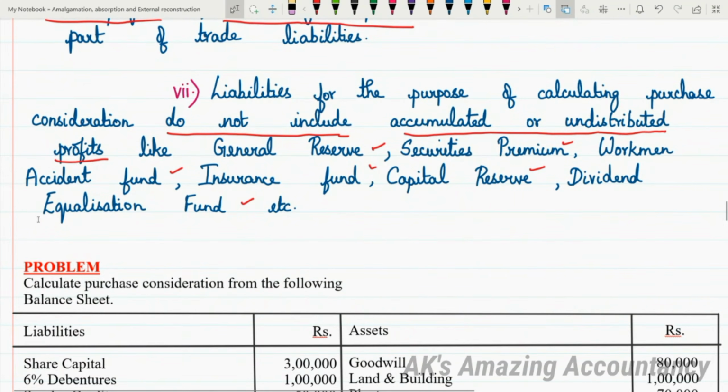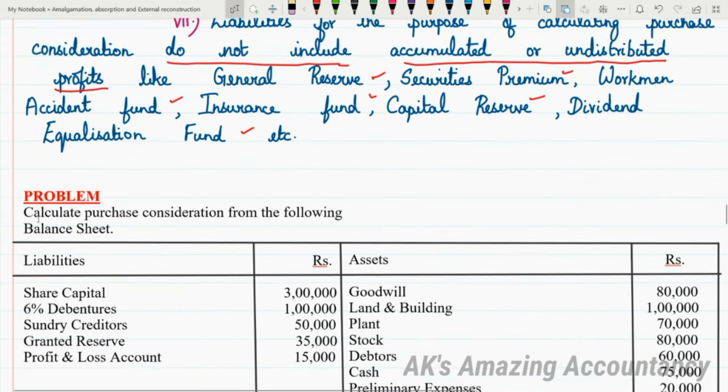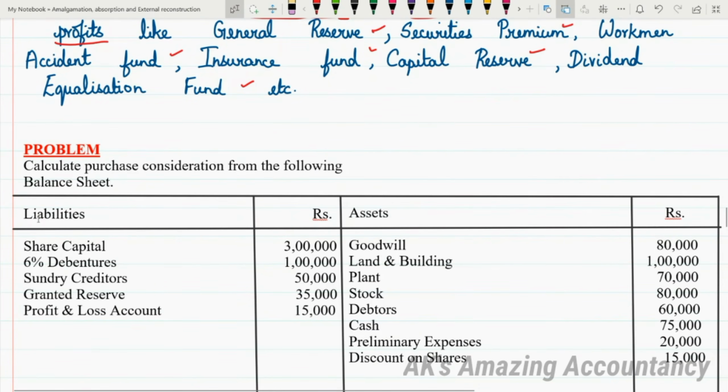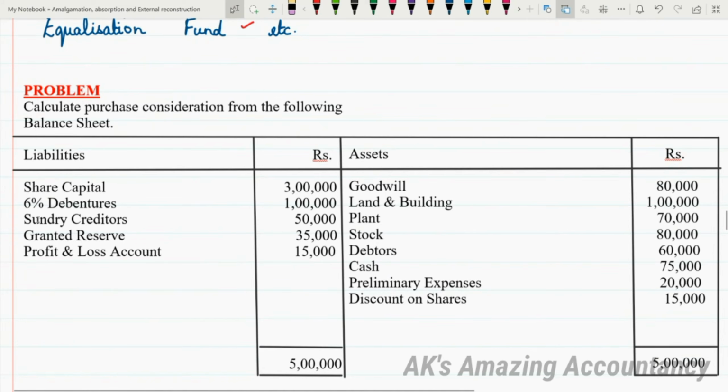Okay, now let us proceed with the problem. I'll work out a very simple problem now to make you understand how to calculate purchase consideration as per the net assets method. Let me read the problem here. Calculate purchase consideration from the following balance sheet. Liabilities: you have share capital 3 lakhs, 6% debentures 1 lakh, sundry creditors 50,000, general reserve 35,000, profit and loss account 15,000.